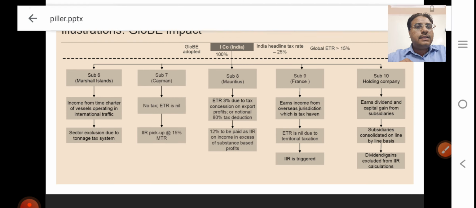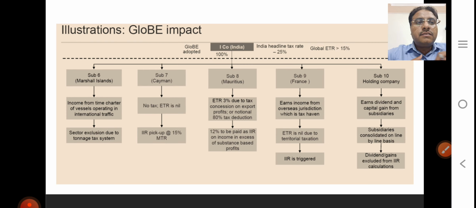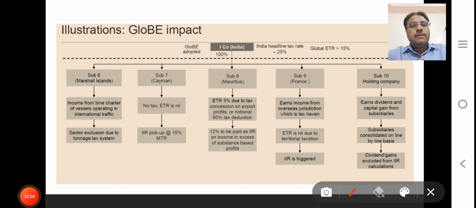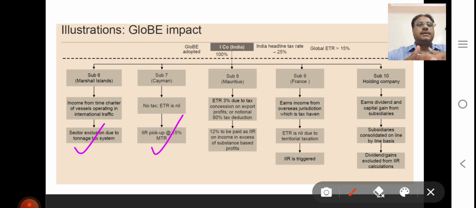Now I take another example in respect of Marshall Island. In this case, you are running your charter shipping, for which your tonnage tax system is there. So sectoral carve-out, no GloBE impact. Cayman Island, you are not taxed, ETR is nil, so IIR is picked up at 15%.